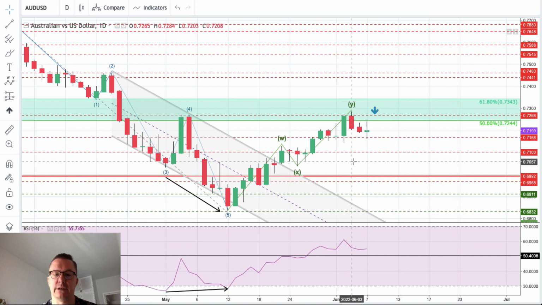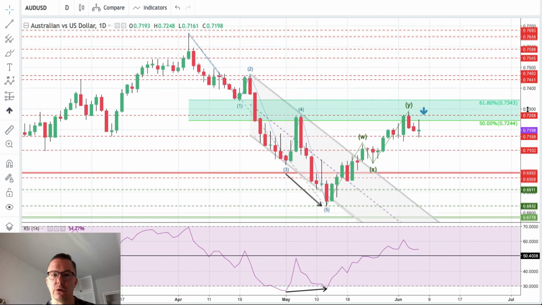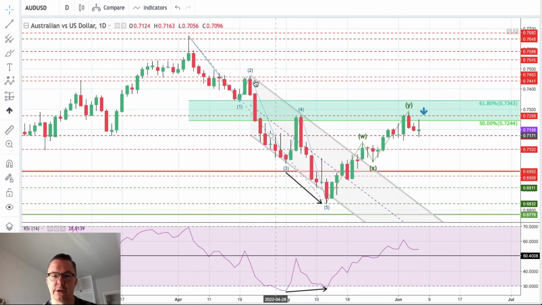The daily time frame chart of the Australian dollar is showing signs of weakness. Why? Because I've just changed the labeling to double zigzag. So we got the WXY double zigzag coming above the 50% Fibonacci retracement of the last wave down. Okay, so we got this wave here as an impulse. So we got 5 waves down.